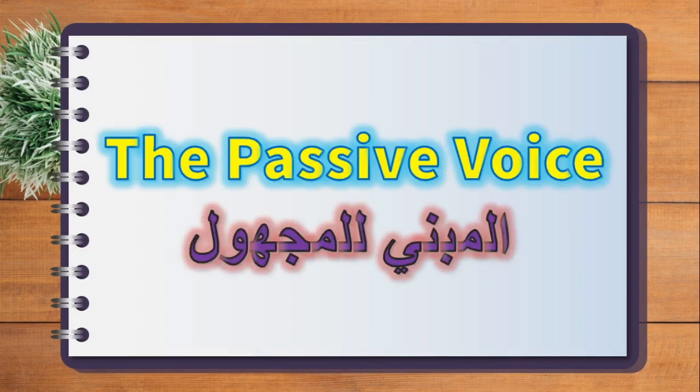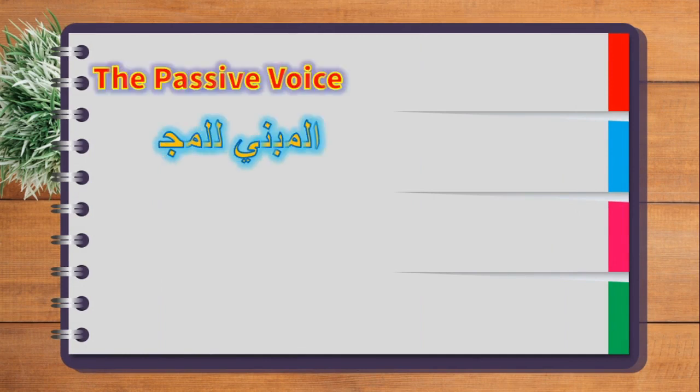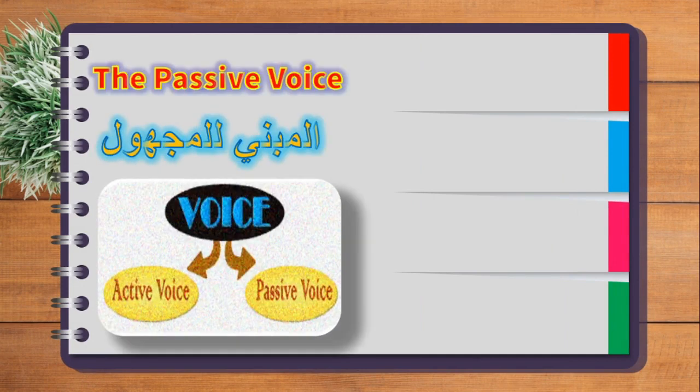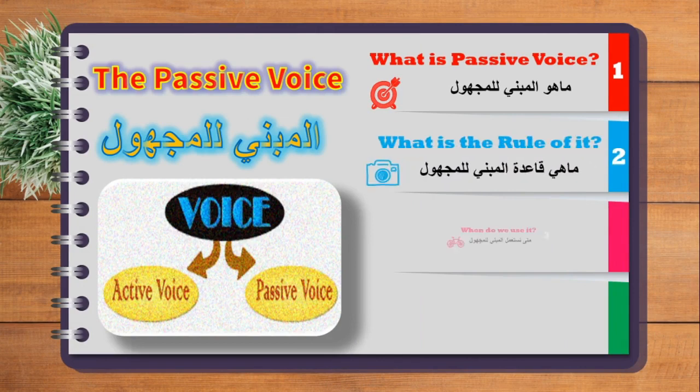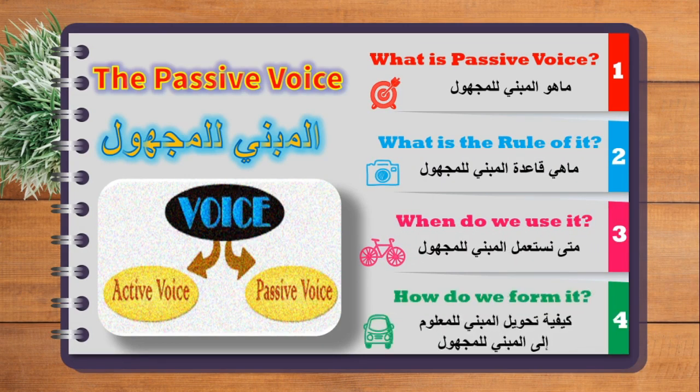Well, today's lesson is going to be about the passive voice. We're going to talk about four main things. The first thing we're going to start with is what is passive voice, and what is the rule of it, when do we use it, and how do we form it, or how we can transform an active sentence into a passive sentence.